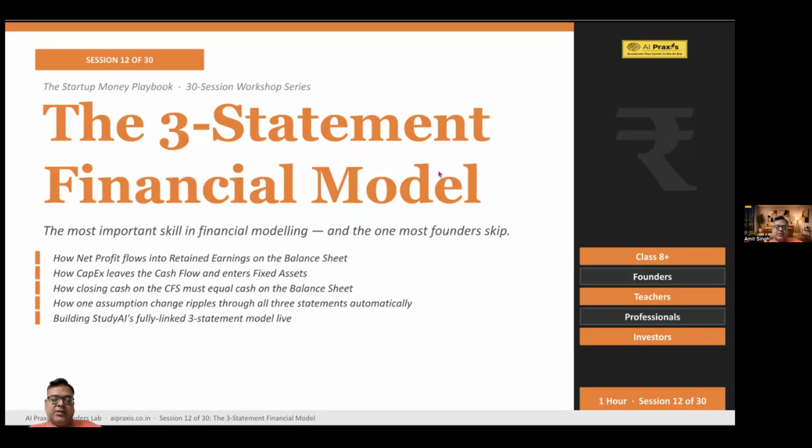And in this topic, what we're going to discuss will be the three-statement financial model. This is one of the most important skills in financial modeling, and the one most founders skip.